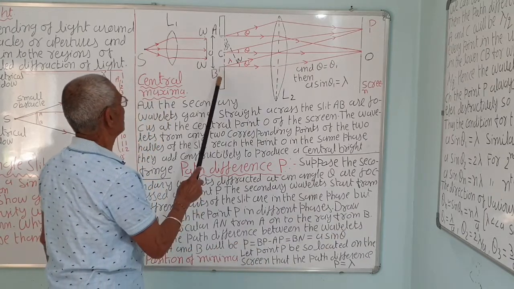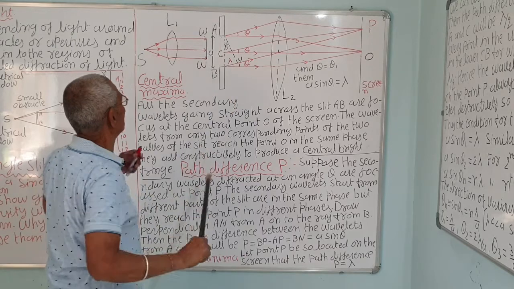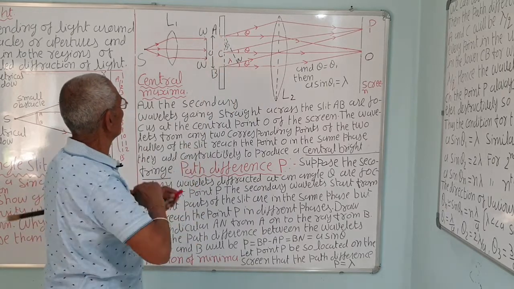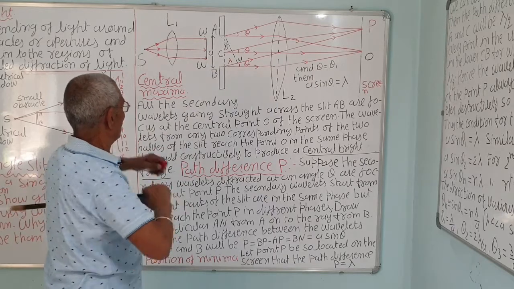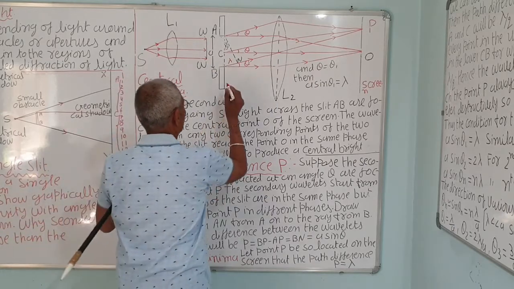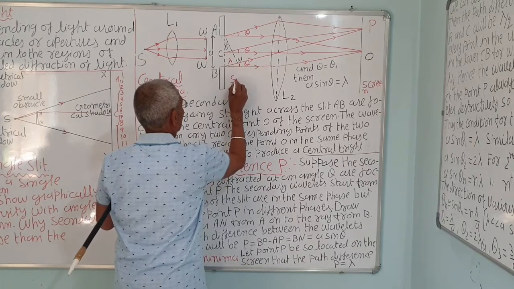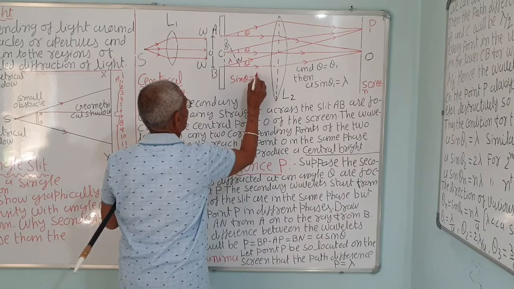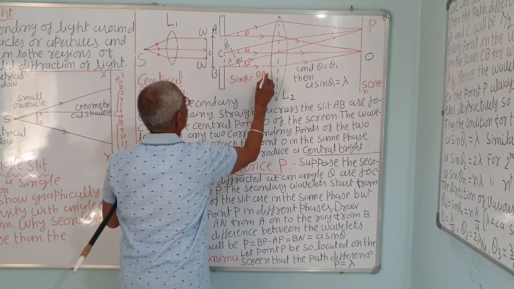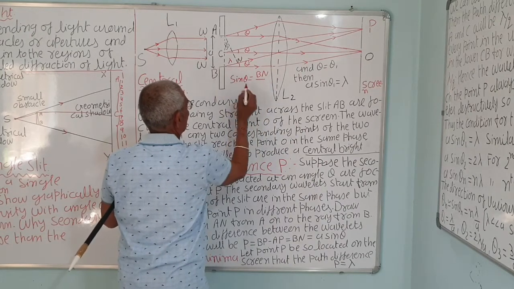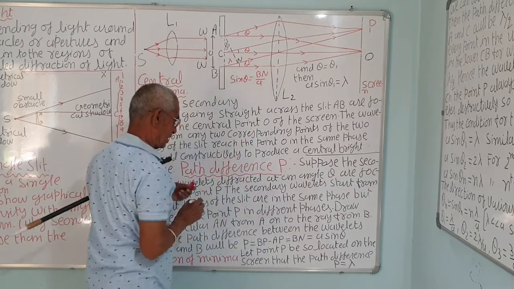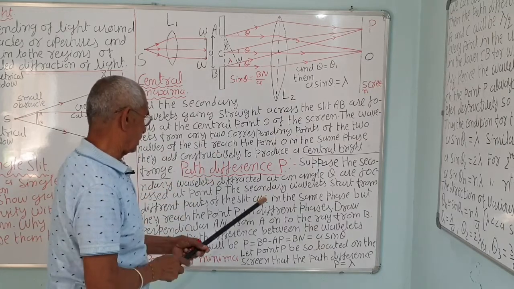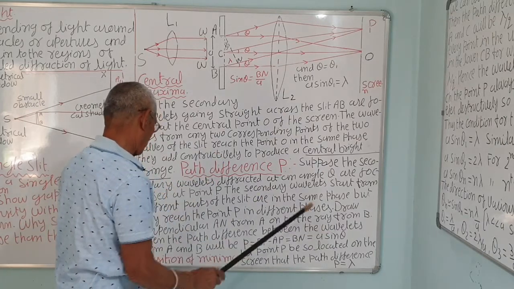This length AB is A, correct. So sin theta is equal to BN upon A, or A sin theta is equal to BN. A sin theta is equal to BN, correct.